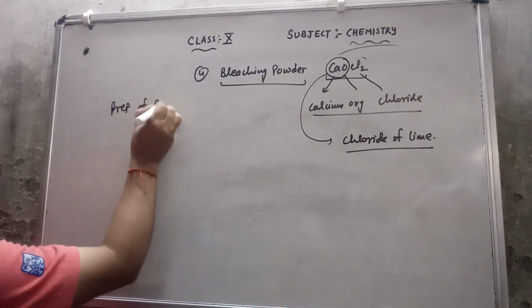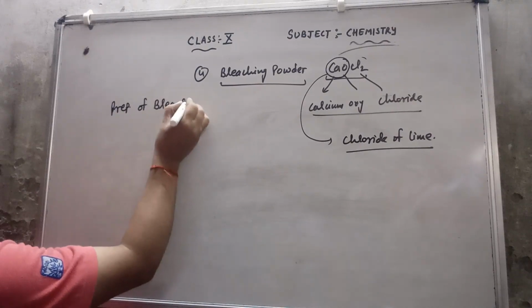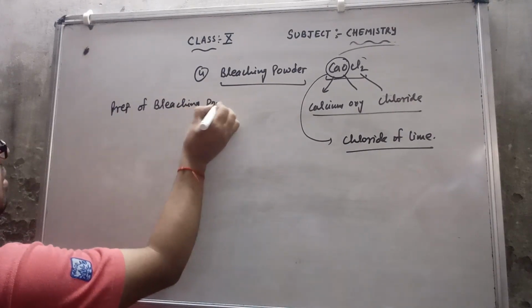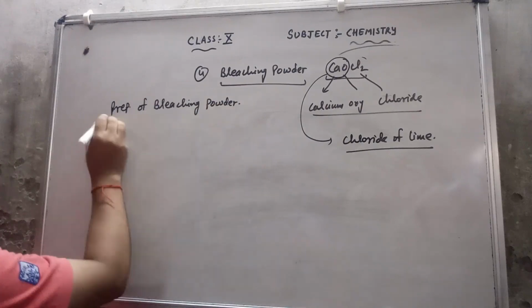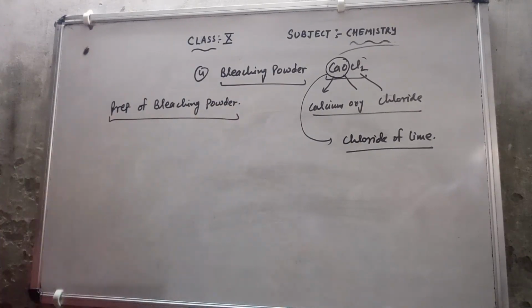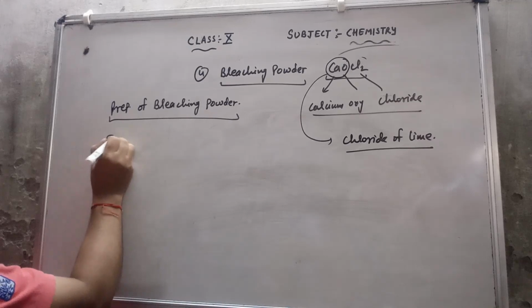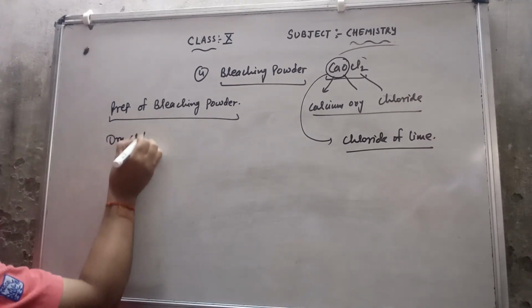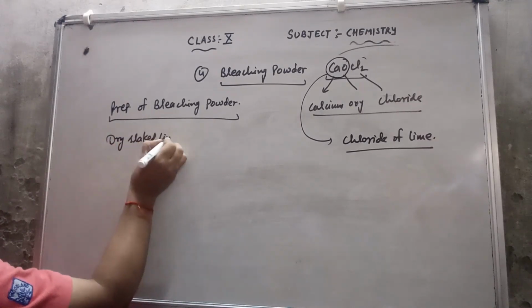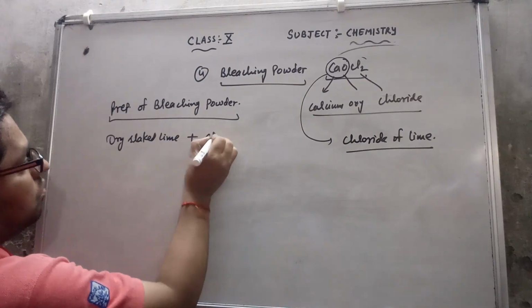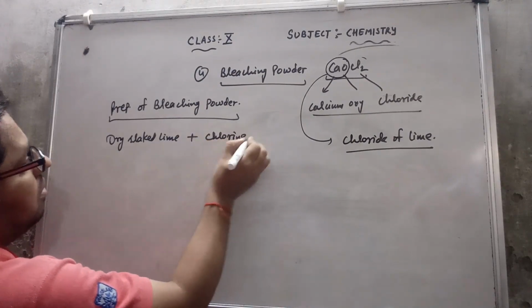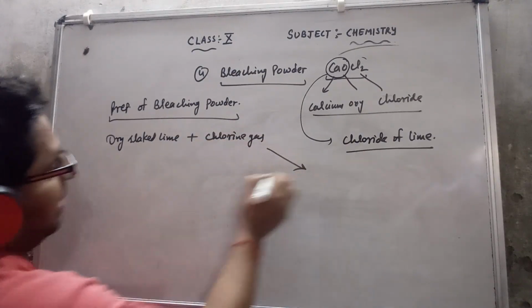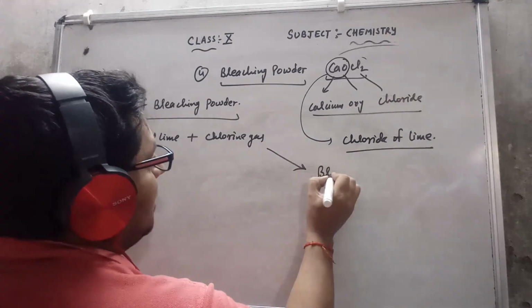Preparation of bleaching powder, that means how to make bleaching powder. That is a very simple preparation. It is prepared by passing chlorine gas over dry slaked lime. Suppose I have dry slaked lime and I am going to pass chlorine gas, then this will give us bleaching powder.